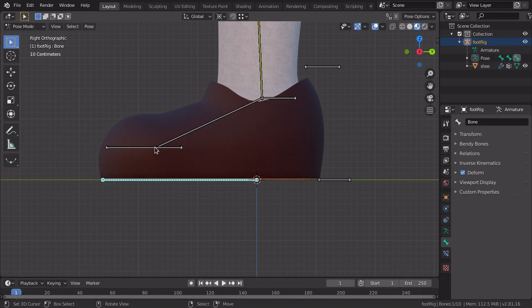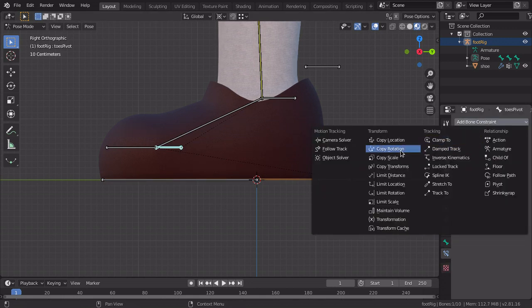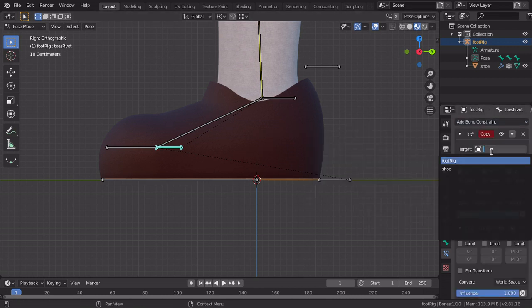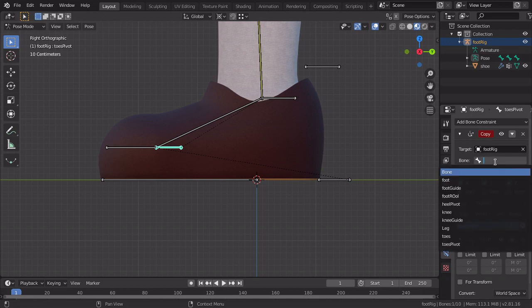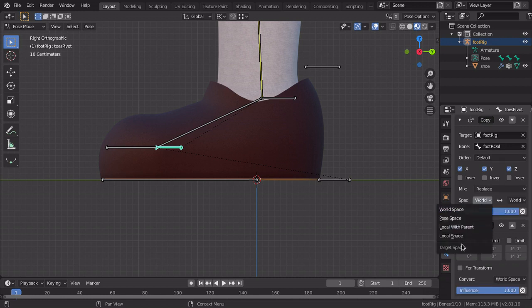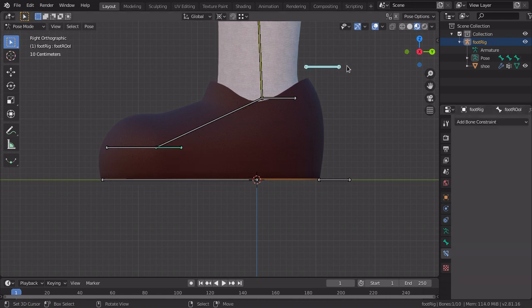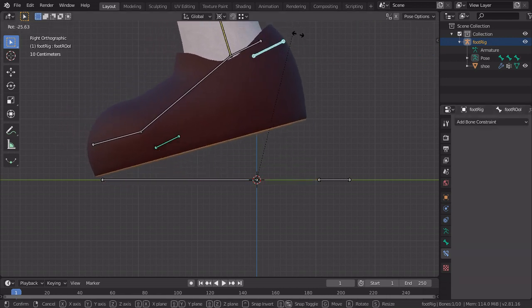So select this one, and then select copy rotation and limit rotation. Select the rig, and then pick the foot roll. Select local space for transform, and local space. And it should move with this bone here.